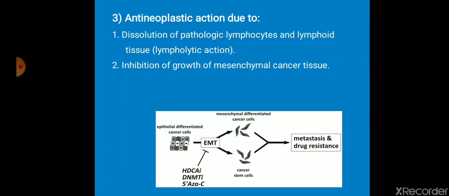You can see that EMT, epithelial mesenchymal transition, can travel through the lymph and reach other tissues and spread the cancer. So it inhibits the growth of mesenchymal cancer tissue. And finally, a widespread anti-inflammatory action is also found to be useful in anti-cancer action.